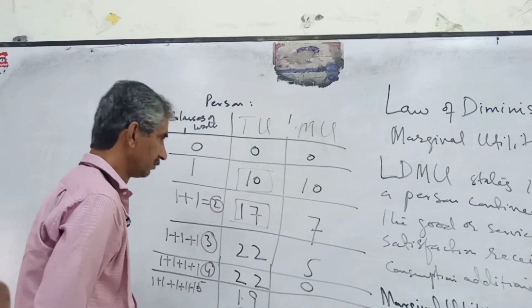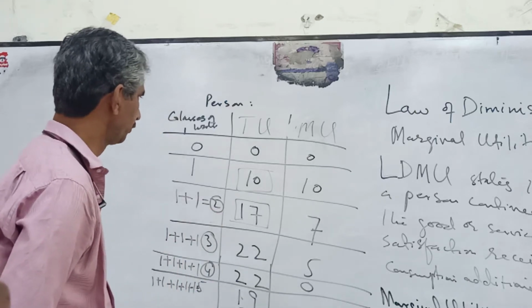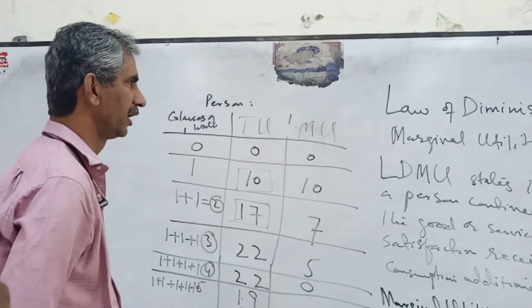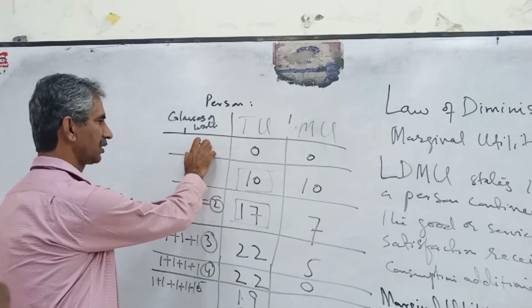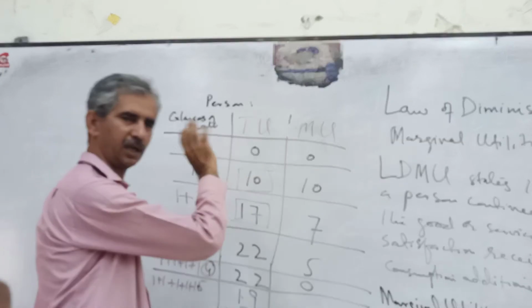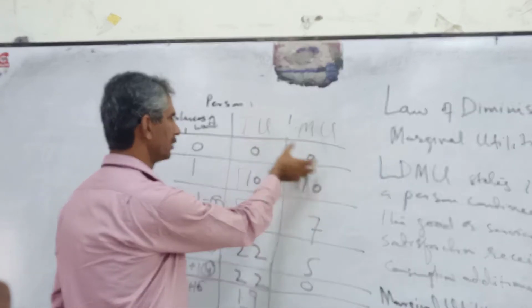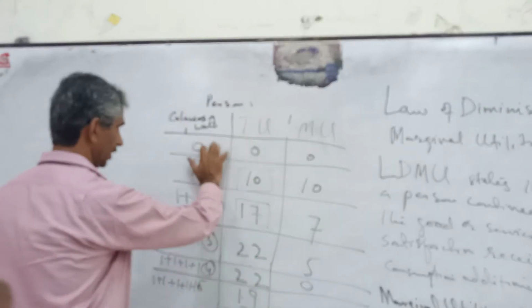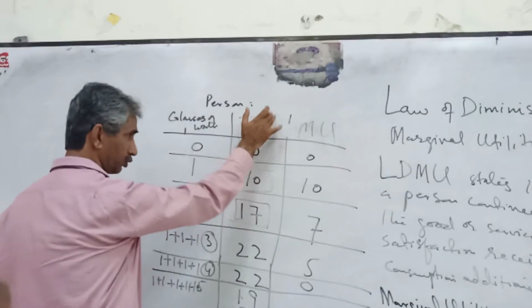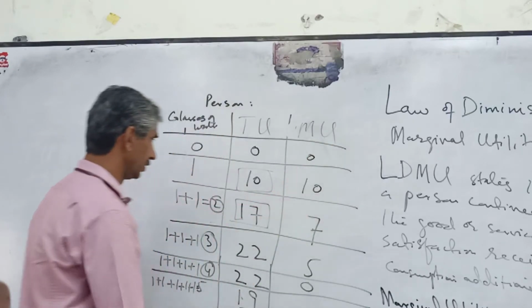So this is the utility schedule. Through this table, I have tried to explain the law of diminishing marginal utility. When someone has not consumed any glass of water or any product, you cannot enjoy anything, you cannot receive any satisfaction. So there is 0 total utility and 0 marginal utility.